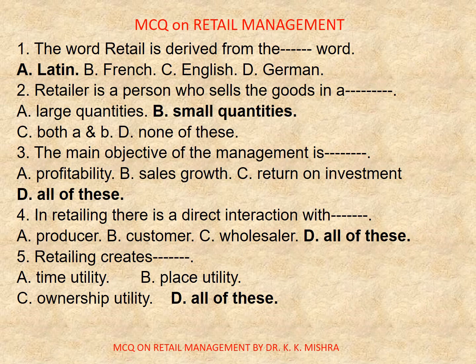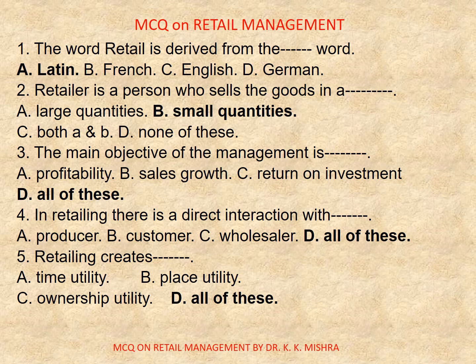Question number 1. The word retail is derived from the dash word. Options are A. Latin, B. French, C. English, D. German. Correct option is A. Latin. Question number 2. Retailer is a person who sells the goods in a dash. A. Large quantities, B. Small quantities, C. Both A and B, D. None of these. Correct option is B. Small quantities.